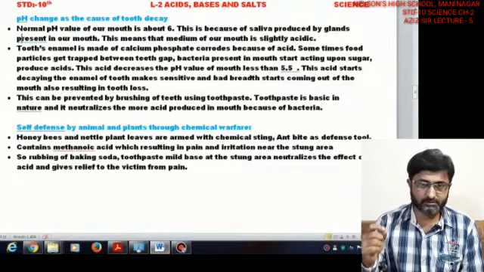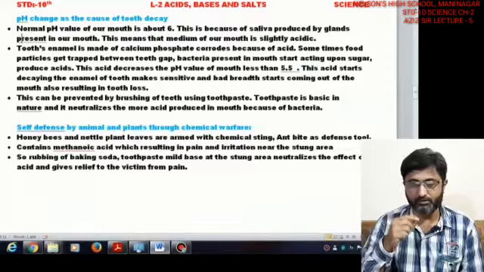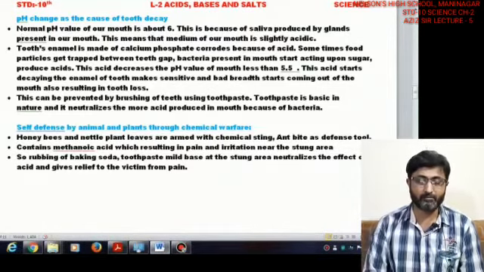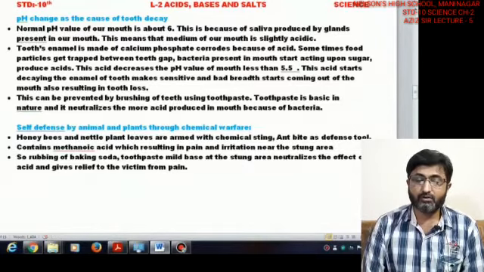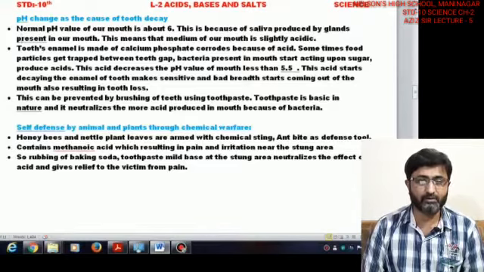So to avoid this increasing acidity and losing your teeth, you better brush, because early morning when you rise you have a lot of bad breath coming from your mouth. So to stop this, you better brush your teeth at night time only. That's the correct method of doing it.